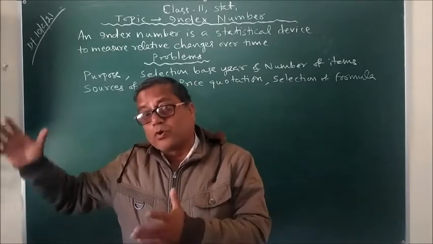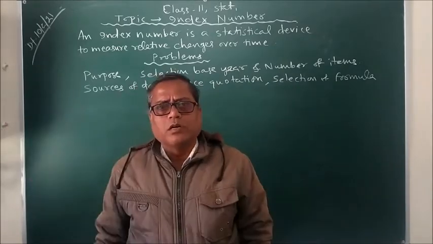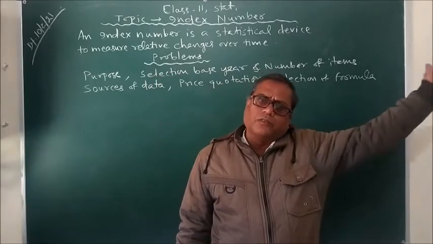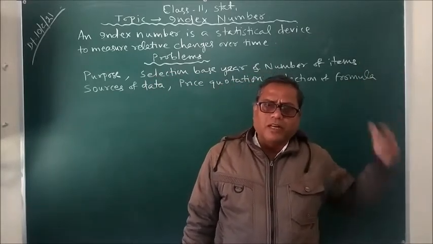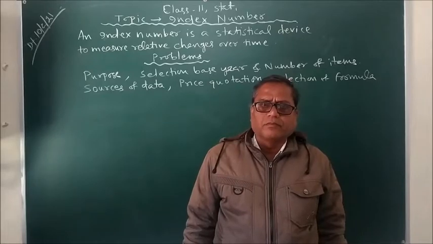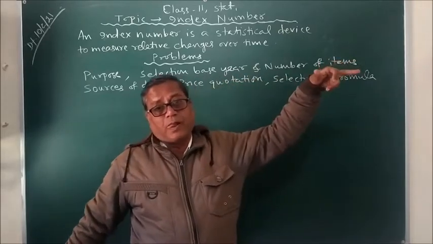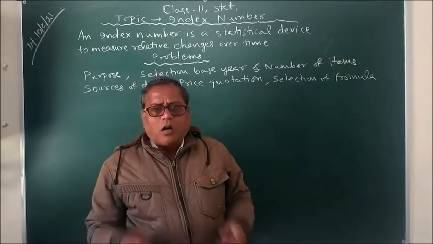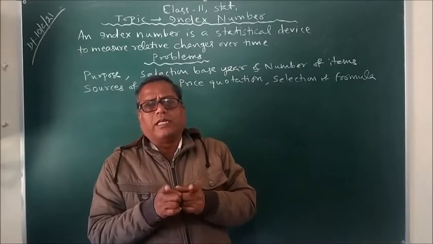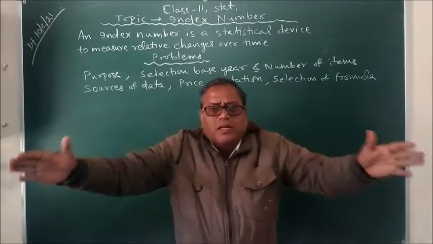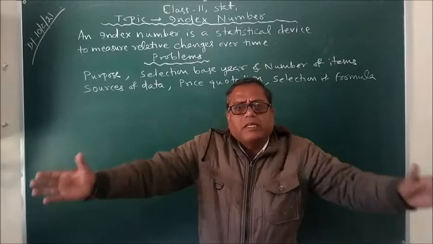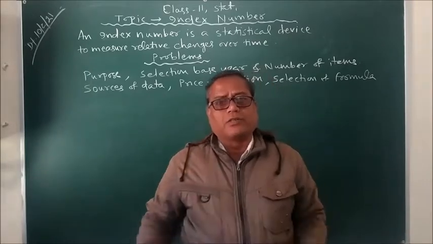They cannot afford to consume more. And just think about the consumption pattern of Anil Ambani or Mukesh Ambani. You would find a sea of difference. So, always we try to construct an index number for a similar group of people or similar components.